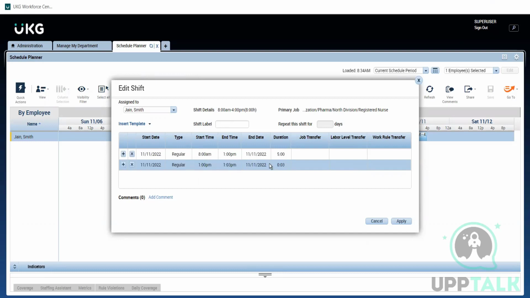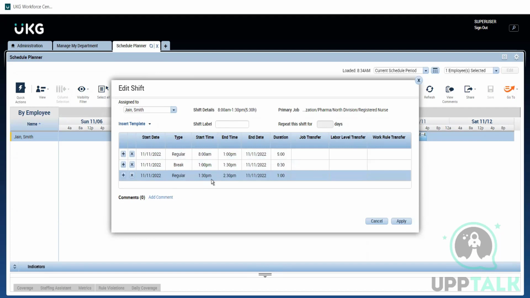And then 1:30 to 5. 1:30. Okay, so 30 minutes. Here now I need to change it to break. Break. Okay. And again, then I'm starting it from 1:30 p.m. and I'm finishing my shift at 4:30 p.m. 4:30 or 4 p.m. So totally 8 hours of working and 30 minutes of break.